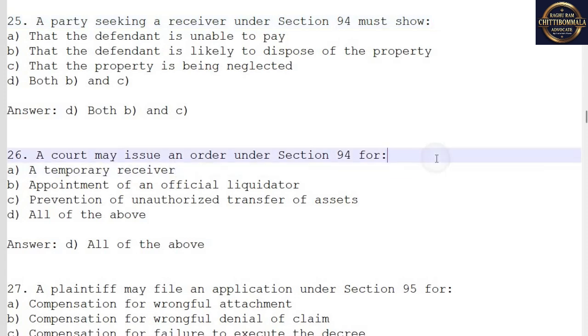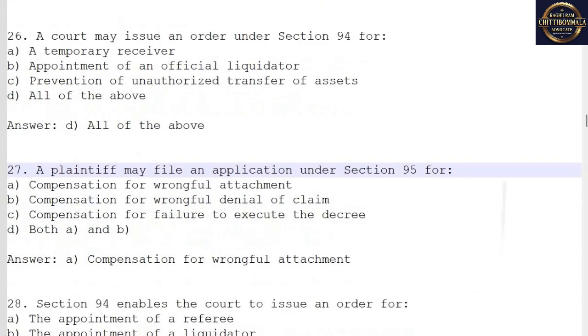26. A court may issue an order under Section 94 for A. A temporary receiver. B. Appointment of an official liquidator. C. Prevention of unauthorized transfer of assets. D. All of the above. Answer: D. All of the above.